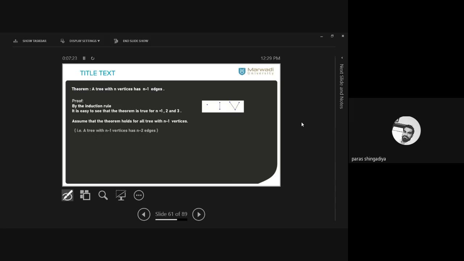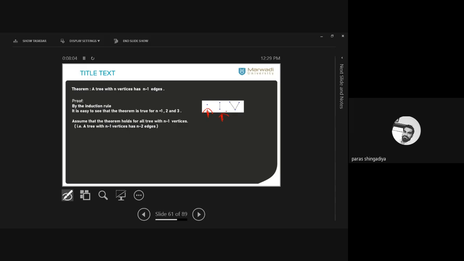So step 1 says it is easy to see that the theorem is true for n equal to 1, 2, and 3. These are the initial, starting values of n. For n equal to 1, just check the result. If we consider a tree with 1 vertex, how many edges will the graph contain? 1 minus 1 means 0. Consider n equal to 2, so it is 2 minus 1, meaning 1 edge. Clear? Consider n equal to 3, so it requires 3 minus 1, meaning 2 edges. The graph is also given here, and you can verify that this is a tree with 1 vertex. How many edges here? 0 edges. This graph is a tree with 2 vertices.